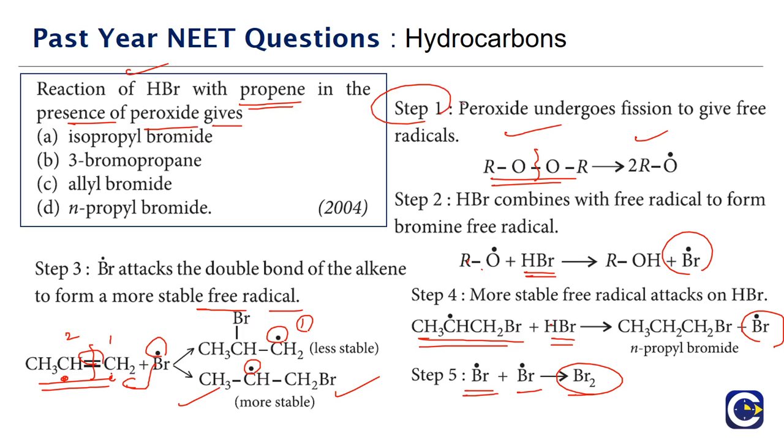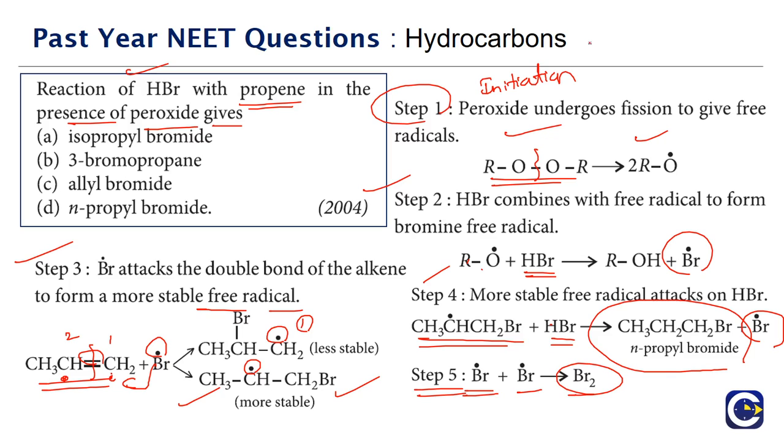Step 1 is the initiation. Steps 2, 3 and 4 are propagation. Step 5 will be the culmination. Not only two bromine radicals, but any two radicals combining to give a molecule will be the culmination step. So here the product will be exactly opposite to what we see in the normal addition of HBr. Normal addition of HBr will be as per the Markovnikov rule.